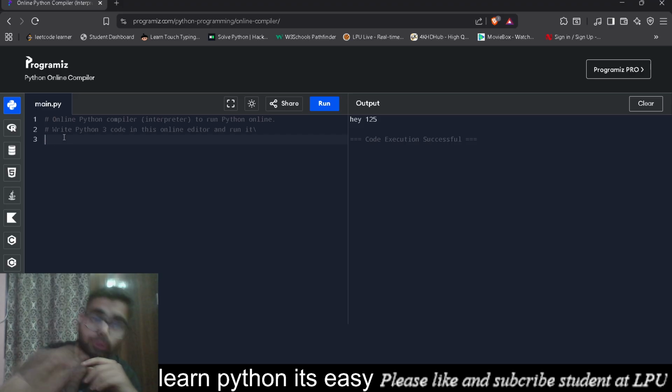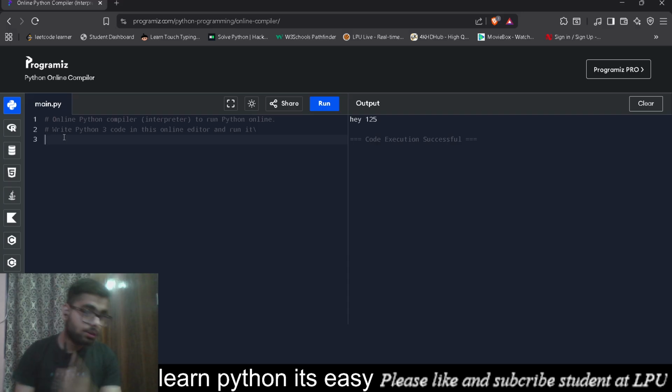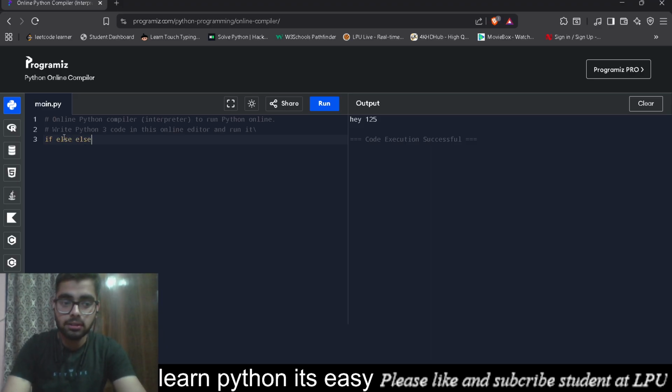So there are some keywords we need to learn. I am just teaching you some basic keywords right now. One of them is if, else, and elif, not else if, it's elif. Sorry for this mistake. I have just completed my C language in my second semester, so that's why I wrote else if, because in that language you write else if.